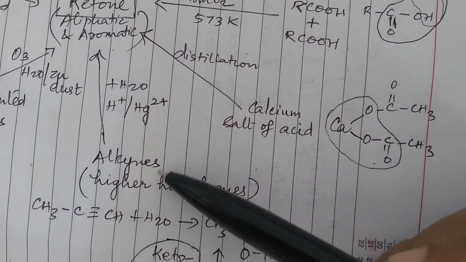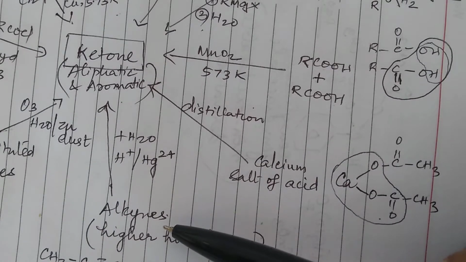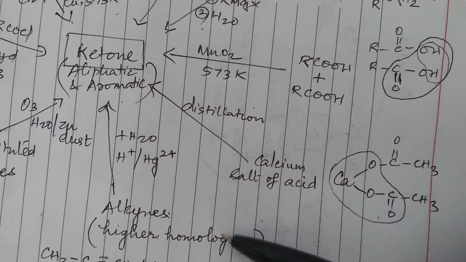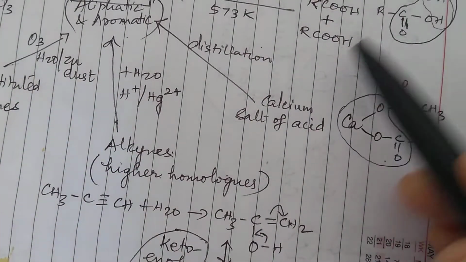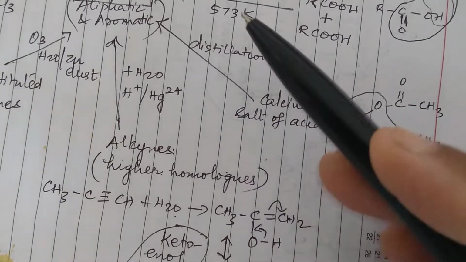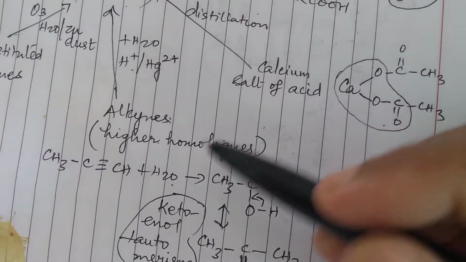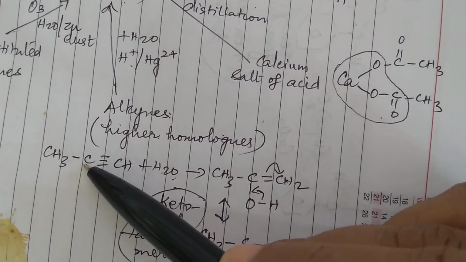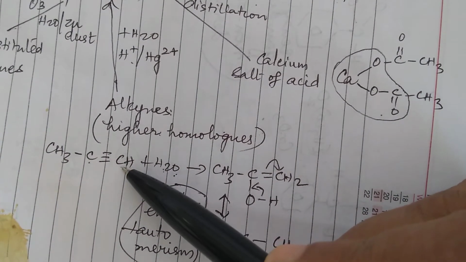Then you can prepare from alkynes also. We have seen already in aldehydes. From ethyne you can prepare ethanal. Now from any other higher homologue, that means instead of ethyne, propyne, butyne, pentyne, like that, when you treat it with water in the presence of Hg2+ and H+, mercuric sulfate and dilute sulfuric acid, here you will get Markovnikov's addition taking place. OH will go towards the carbon having less hydrogen or no hydrogen, and hydrogen will go towards the carbon having more.